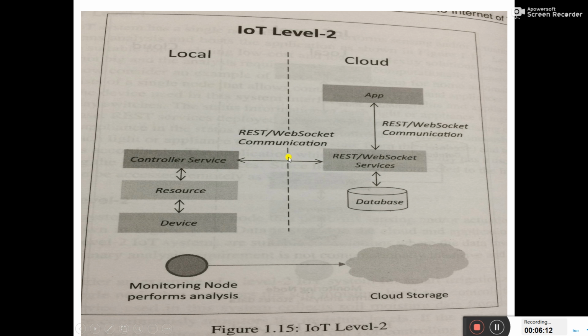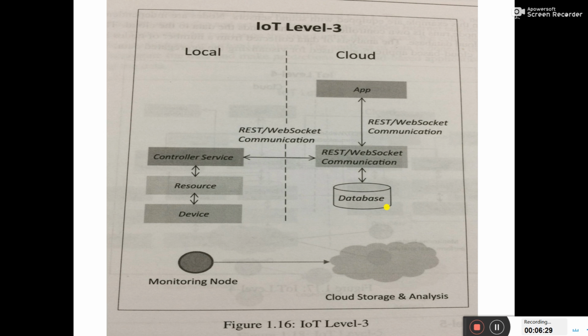This REST WebSocket communication is basically your router communication with your cloud. So it just takes it to the WebSocket service, and then the app is there which is controlled by the user, and a database is used to store the data of the monitoring device.